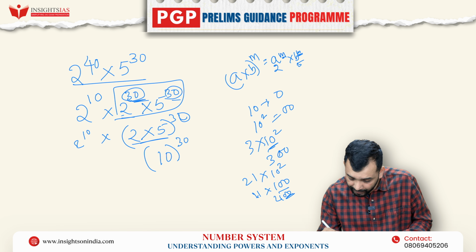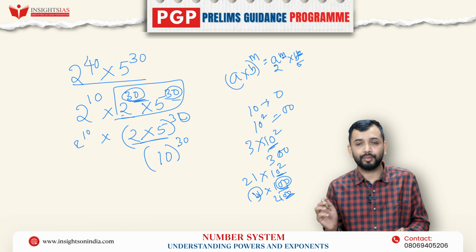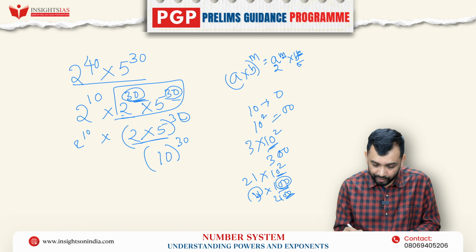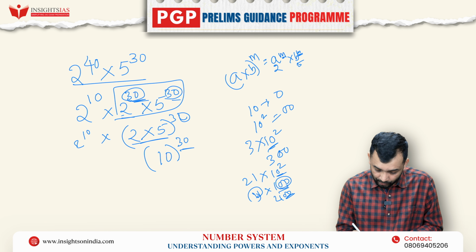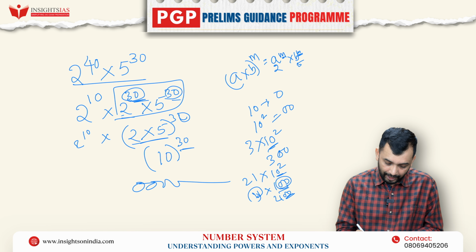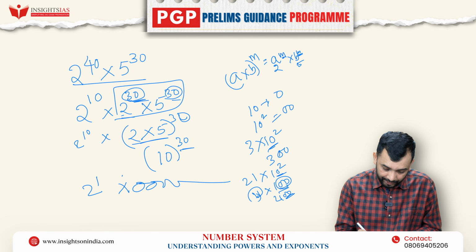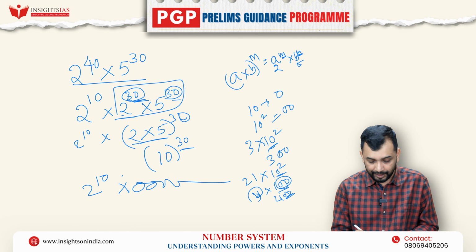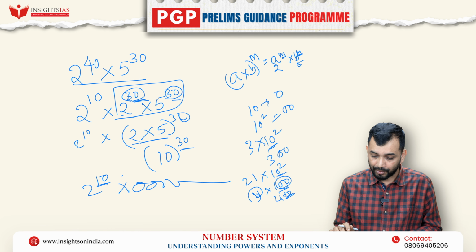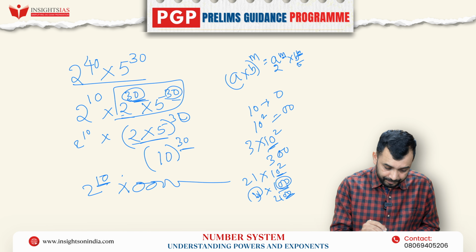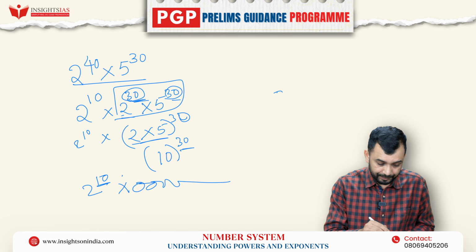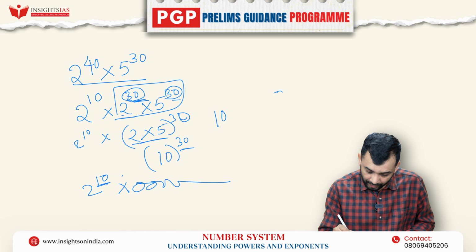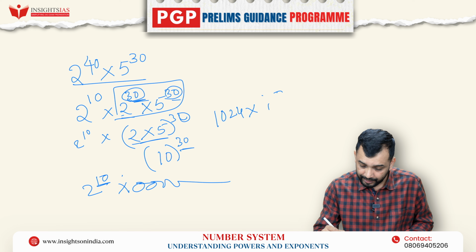That means whatever the number, it is followed by that many zeros, as many as the power of 10. So similarly here 10 to the power of 30 is there. That means how many zeros will you get? You will get 30 zeros, and 2 to the power of what? 2 to the power 10. So what is 2 to the power of 10? 2 to the power of 10 is nothing but 1024. So the answer will become 1024 into 10 to the power 30.